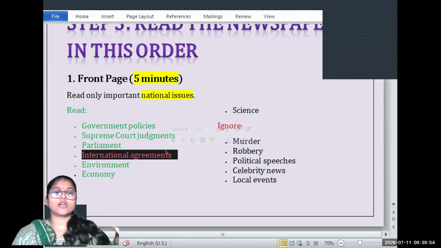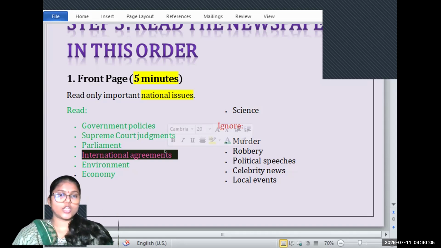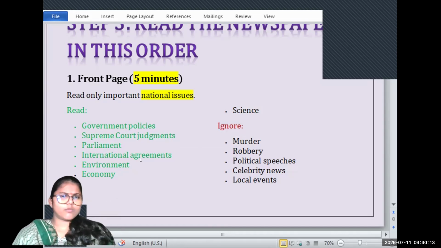For example, the day before yesterday I mentioned the Prime Minister's visit to Indonesia. Today we had the news about the Indian Prime Minister's meeting with his Australian counterpart. So an international agreement, for example, may be related to WHO or anything else.